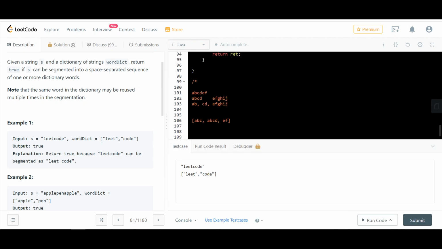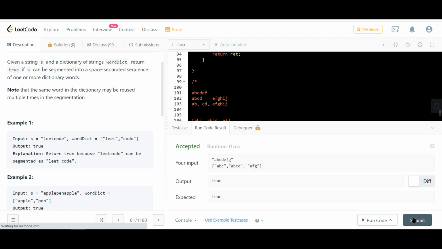Let's try this test case that we were thinking of, which was, I forgot, but basically A, B, C, D, E, F, G, and like if you try A, B, C, it does not work. But if you try A, B, C, D, it works because EFG is also a word, right? So if you go to ABC, then you're stuck. But if you go to ABCD and EFG, that works. So let's run this code. It works as well. So submit.